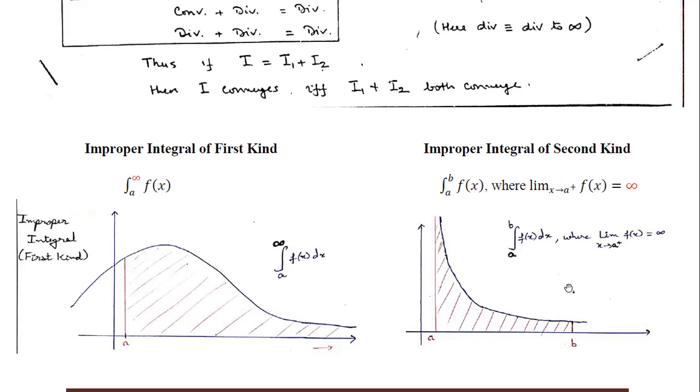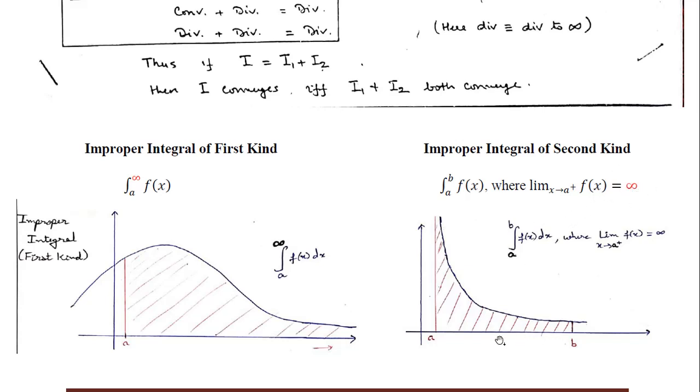So what is happening here? I am assuming that the function is unbounded as it comes closer and closer to a. So as we find the limit as x tends to a from the right side, the function is tending to infinity. Here I am making the case for infinity, and we draw the diagram like that, but it is possible that it is unbounded in any direction.